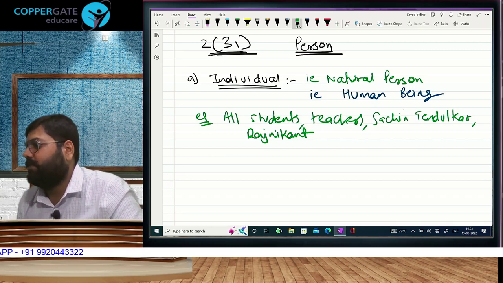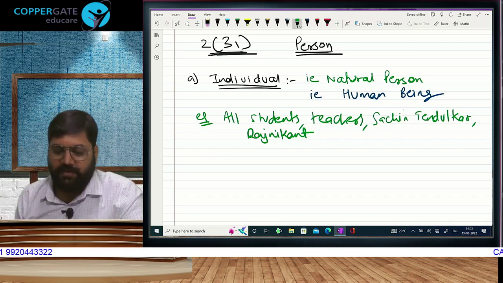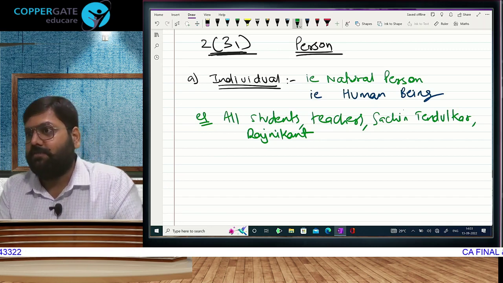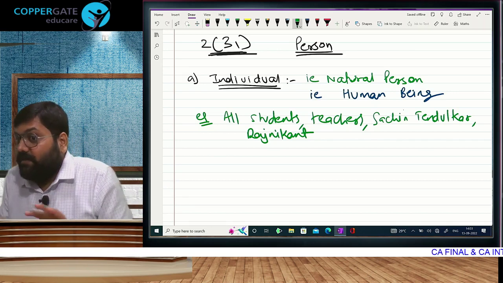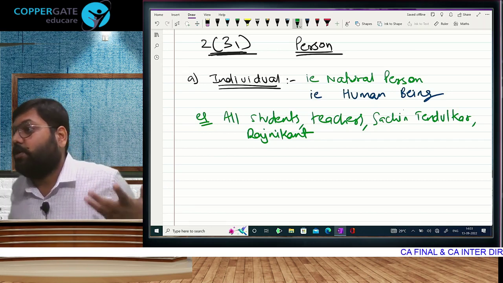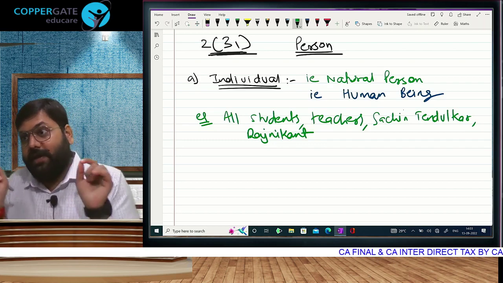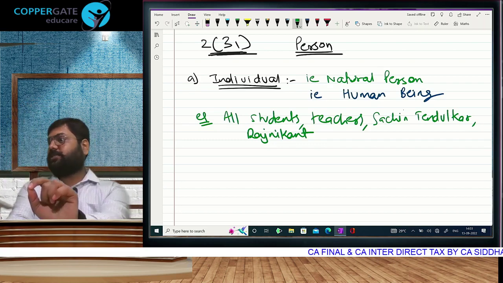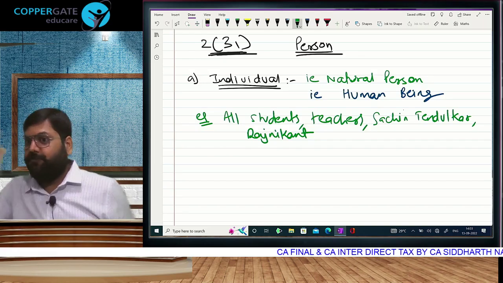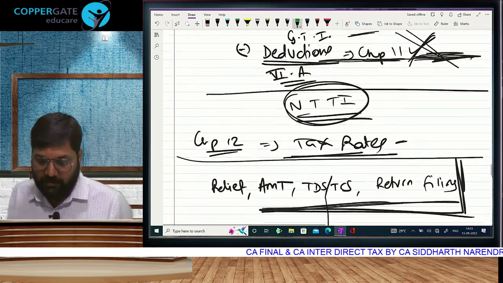Income tax is not their fan. They are all individuals. They have to pay tax if they have income. So currently our discussion is not, "Sir, hum students hain, hamara income nahi hai, so don't pay tax." Are you falling in the definition of person? That's the question right now. Yes, you are.